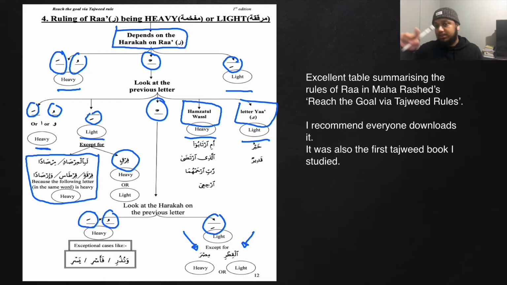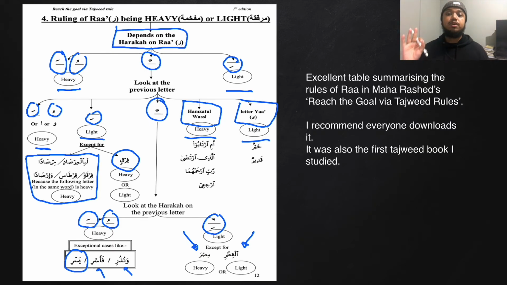And when I recited Surah Al-Fajr in the previous example, I said وَاللَّيْلِ إِذَا يَسْرِ. This is because we have some exceptional cases such as yasr there, and also fa'asr and وَنُذُرْ. In really exceptional cases such as وَنُذُرْ, fa'asr and yasr, it's best just to learn them on an individual basis. Perhaps now you may see why some students regard the rules of Ra as more difficult. But now after we finish this video, I'm sure you can see, in truth, the rules of Ra are actually rather straightforward. It's only through practice that you will perfect it.